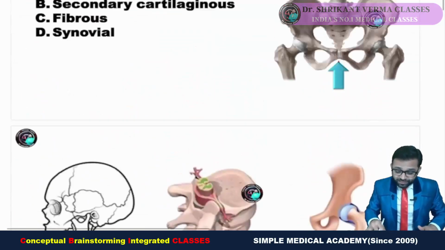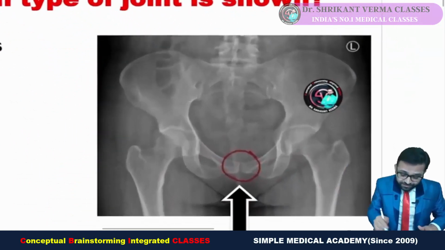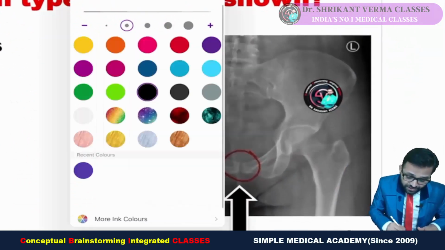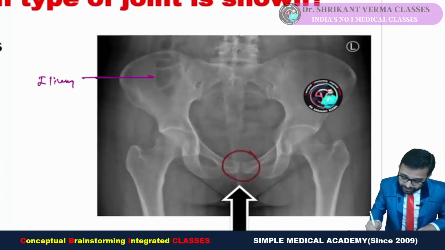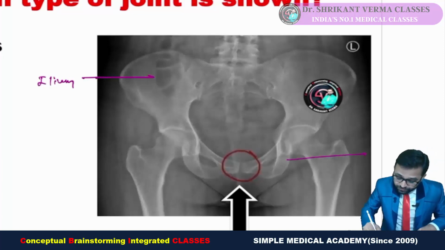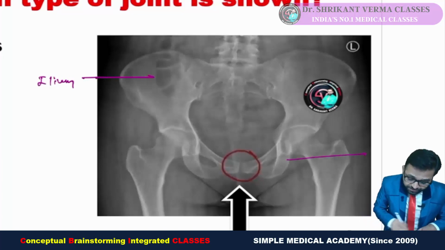Fine. So in this radiological image, again, try to understand. You can easily observe the different structures. Here is the ileum, and you can observe the ischial tuberosity, ischium.